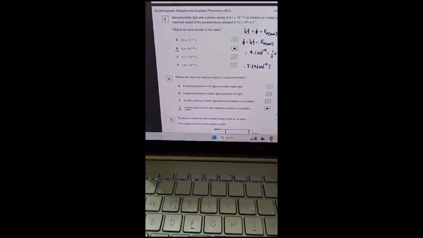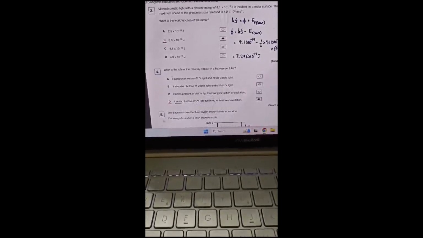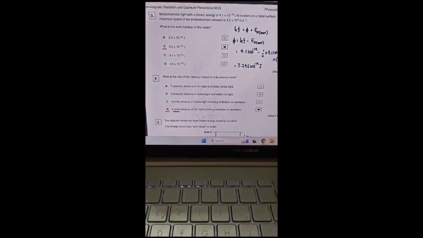And then what I do with the red pen, there's a piece of information that I might not know, which I might think, okay, this is useful for me to know. So for example, if I pull up the PMT model answers, we can see that for question 4 it says, what is the role of the mercury vapor in a fluorescent tube? I put down the answer as A, it absorbs photons of UV light and emits visible light, whereas the actual answer is D, it emits photons of UV light following ionization or excitation.